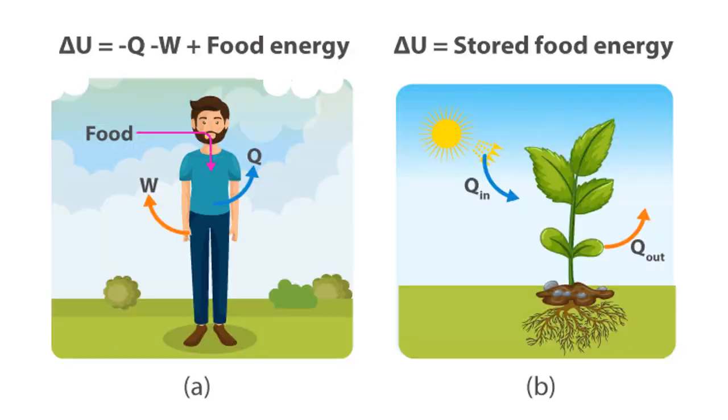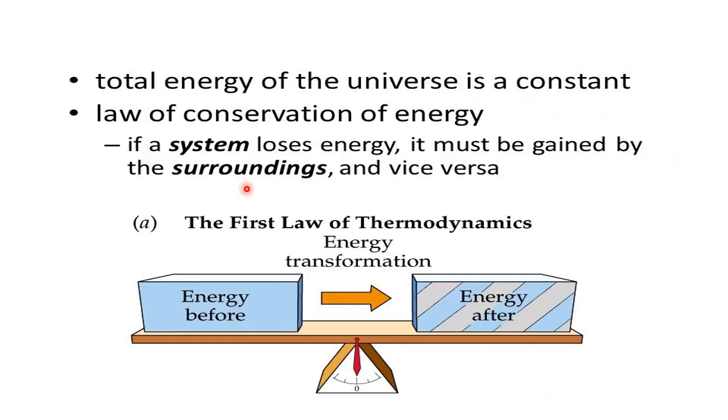This is an example for the first law of thermodynamics from our day-to-day life. Here also, earlier energy was here, now energy has transferred. Energy has gone from one system to the other system. That means energy has not gone anywhere and disappeared. If energy disappears somewhere, it appears somewhere else.